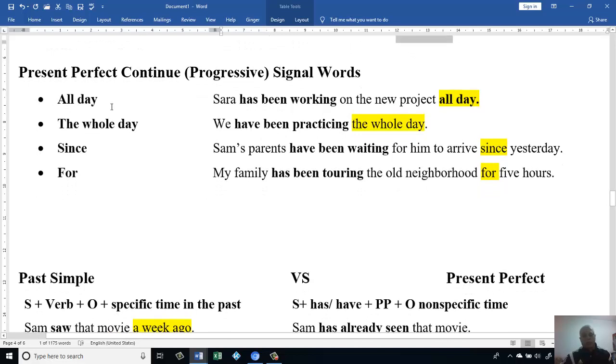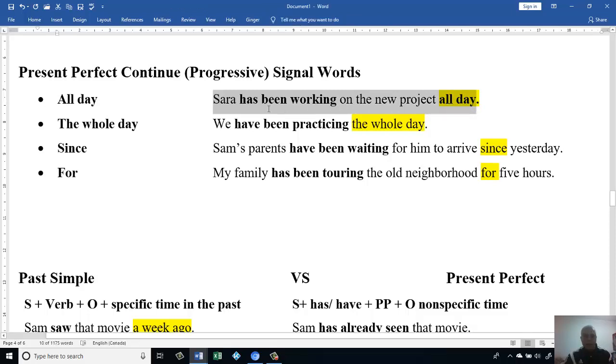Sometimes we say all day. Let's look here. Sarah has been working on the new project all day. Okay, has plus been, then working. This is -ing, because if you remember, we said that am, is, are equal be. Then I have to make it perfect, so I make it been. Then we have on the new project all day.